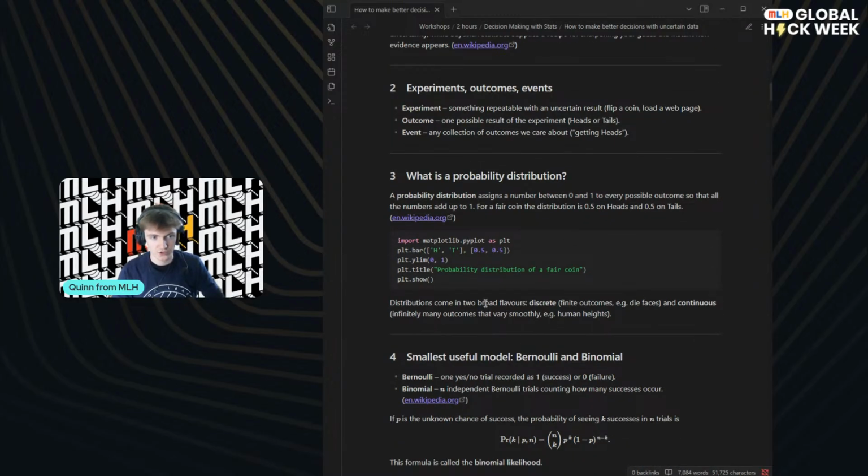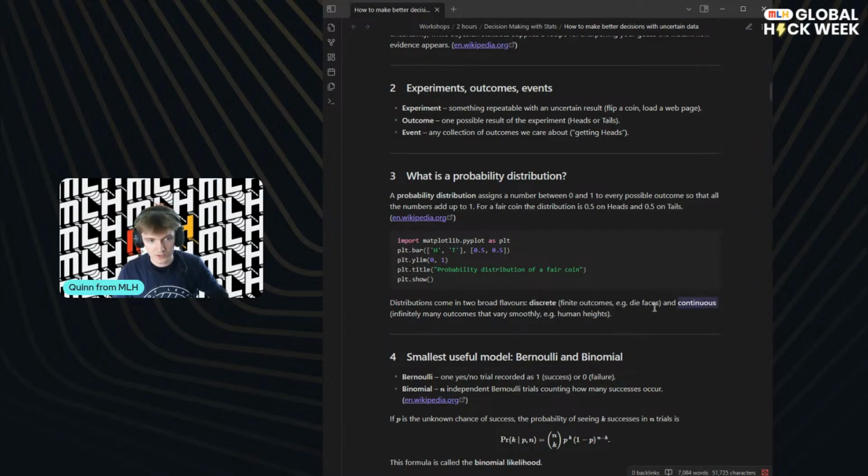So, 2 different flavors of distributions. We've got discrete ones, and these are the ones that we've kind of just spoken about. If you roll a dice, there's 6 different things that could happen, right? There's 6 discrete, segmentable outcomes. We could say these are finite outcomes, like tossing a coin, 2 outcomes, or counting how many people go into a newsagent's shop in an hour. That's also discrete. You can't have half a person.